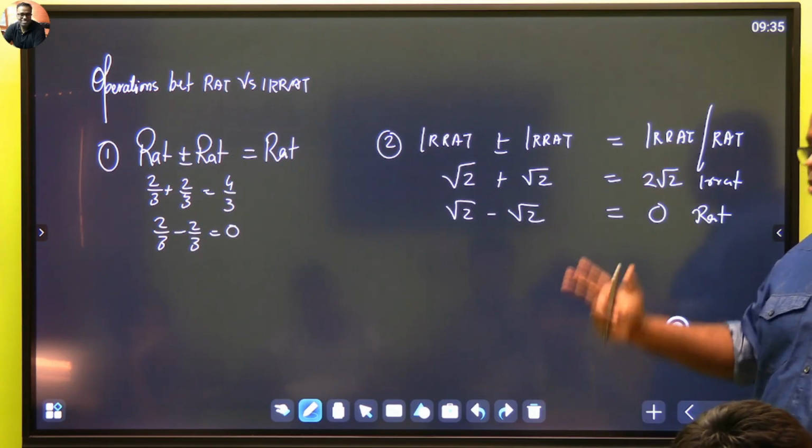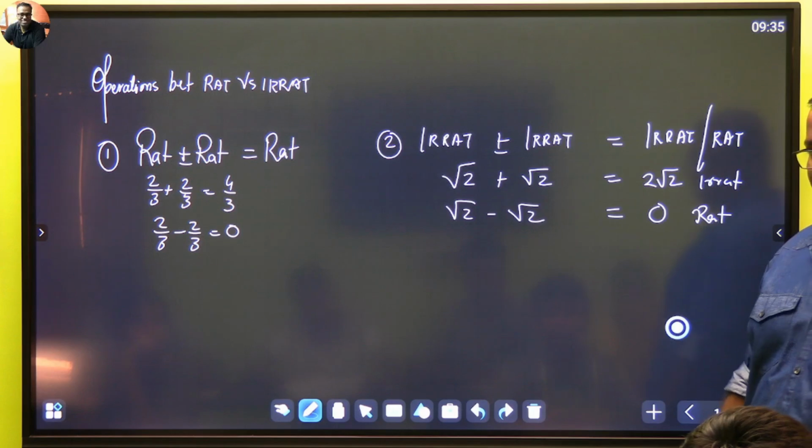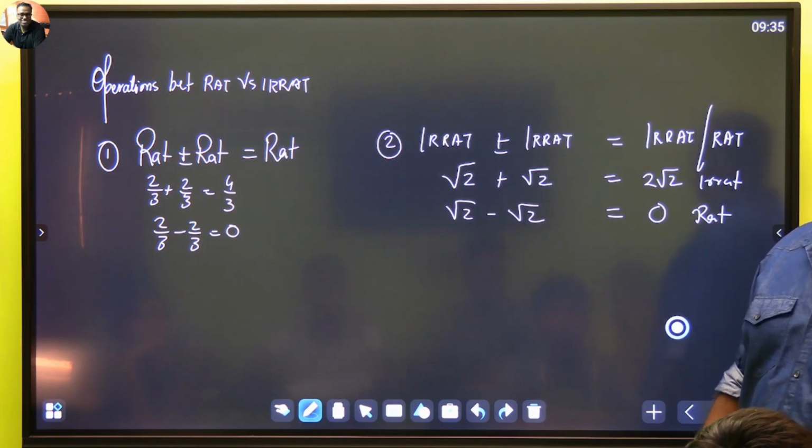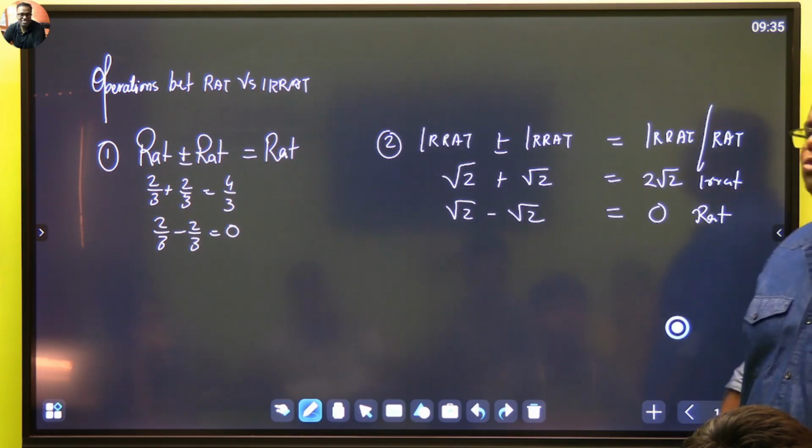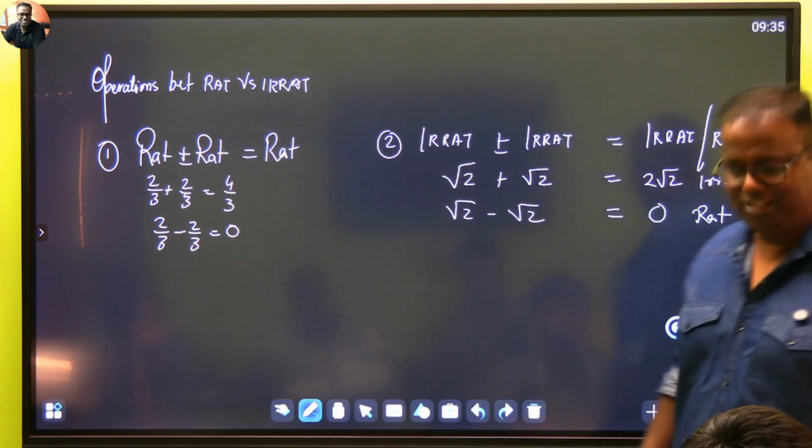Now we need to see the crisscross combinations, rational with irrational, and there is nothing called divide. Divide is the multiplication of the inverse. 2 divided by 3, he says; I say no, 2 into 1 by 3. Doesn't it make sense? Yes. Okay.